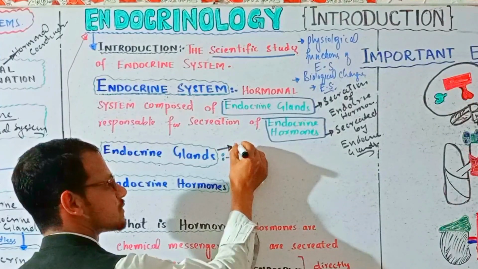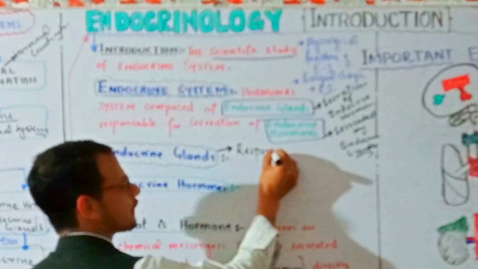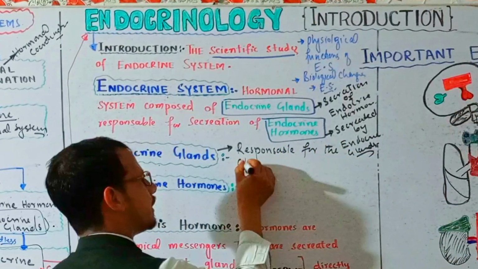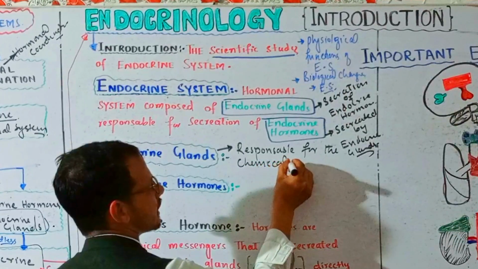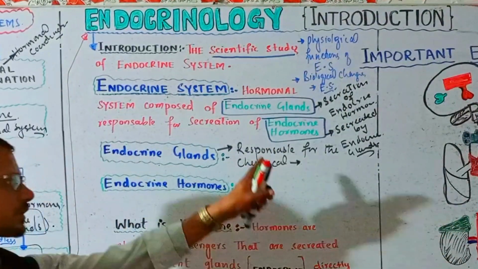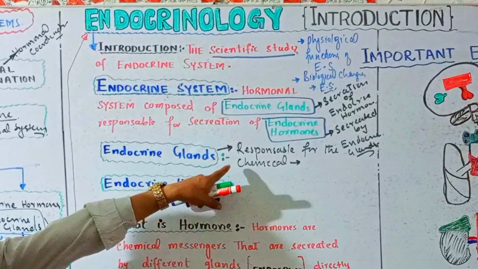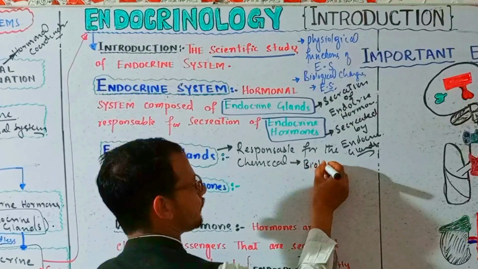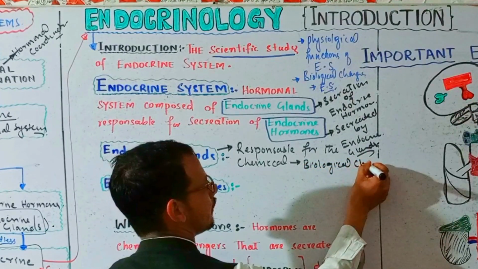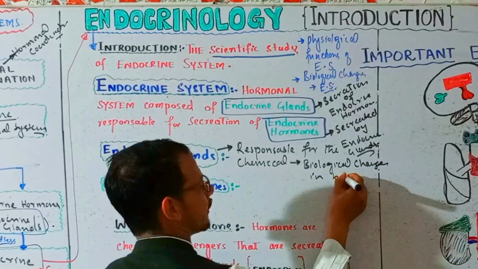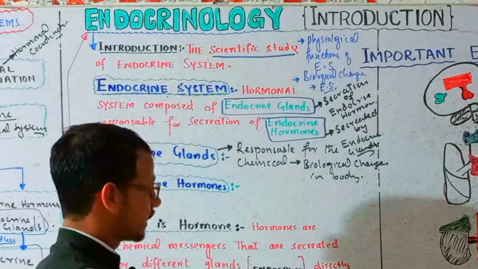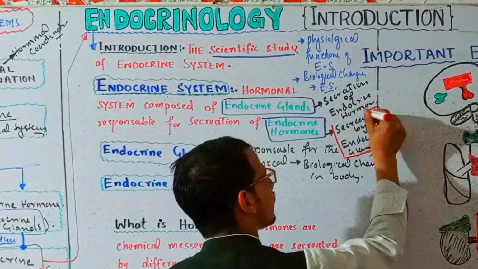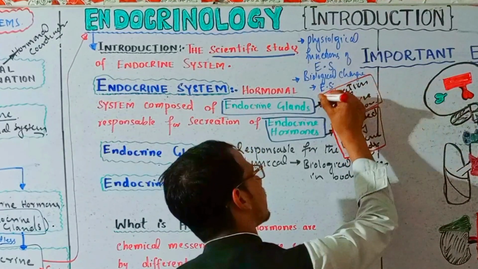These are the glands which are responsible for the formation or secretion of special chemicals, which are also known as second messengers, right, which are responsible for biological changes in the body.